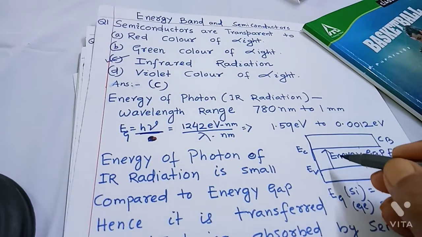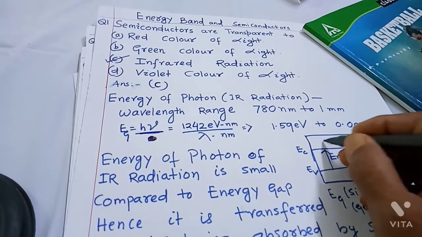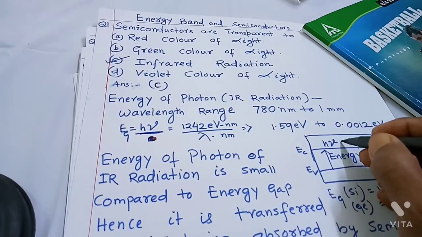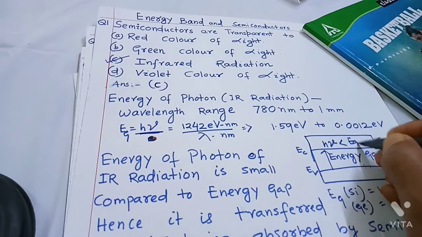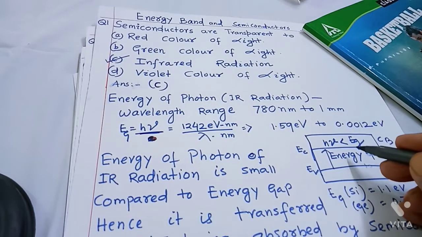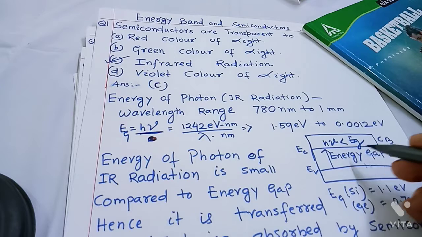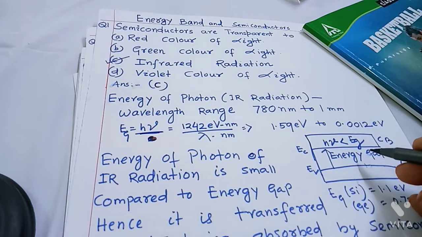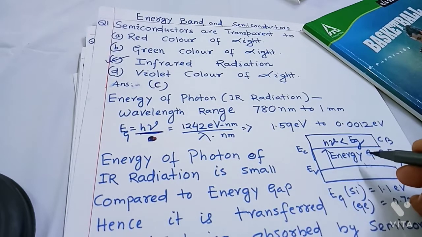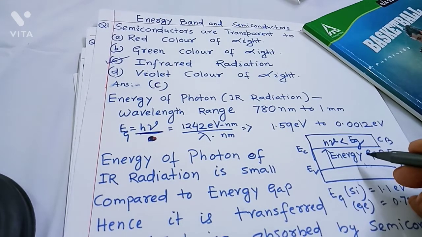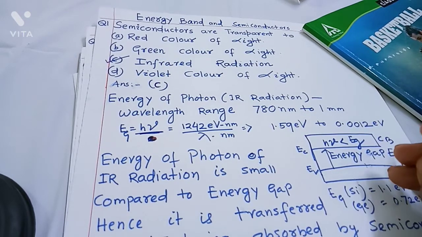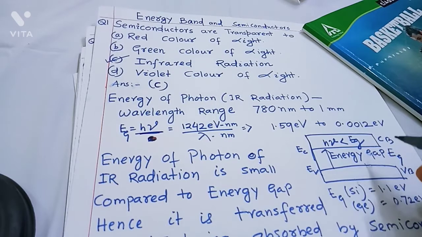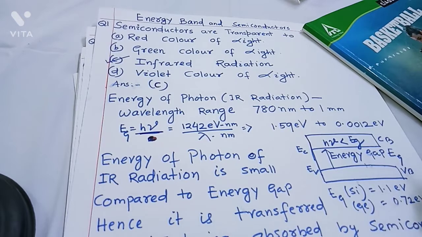Now suppose a radiation has energy h nu which is less than the energy gap. What happens? The energy incident on the semiconductor is not absorbed because electrons will not receive energy from the radiation, as the energy gap is more than h nu, the energy of radiation. In that case, the energy is transmitted and we say that the semiconductors are transparent to the radiation.